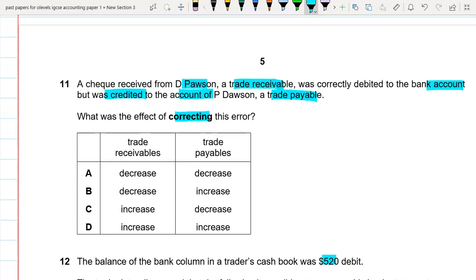It means that we decrease our trade receivable, because we didn't record this in the D Person account. And we credited it in the P Dawson account, which is a trade payable. So it means that we have increased the P Dawson account.